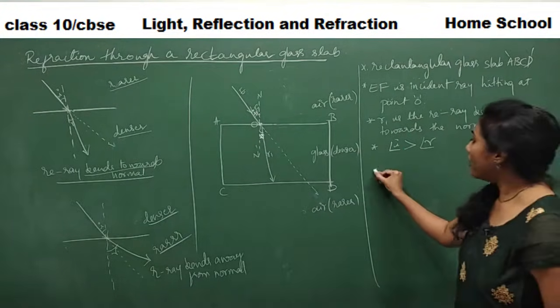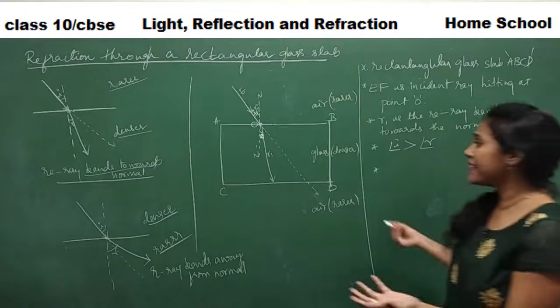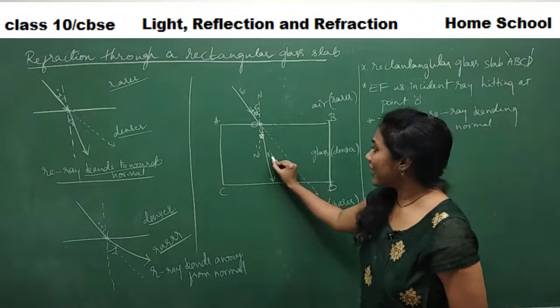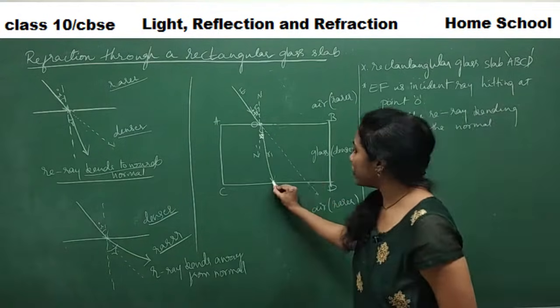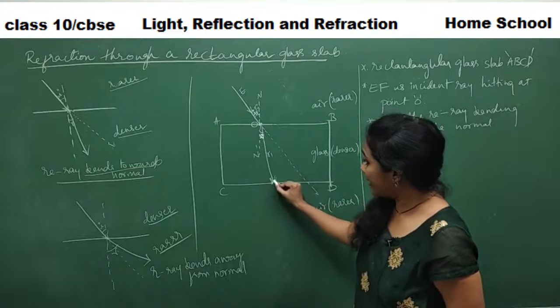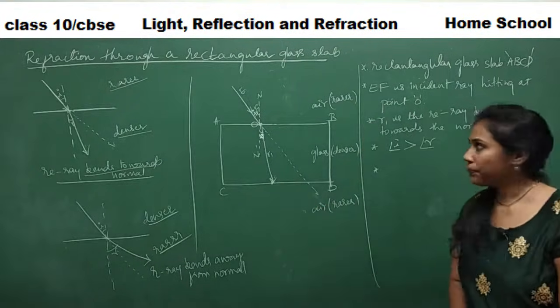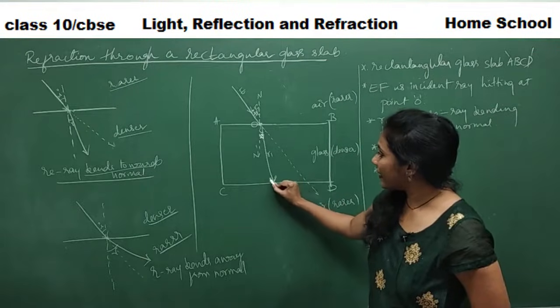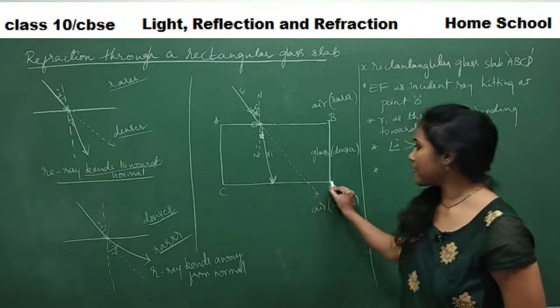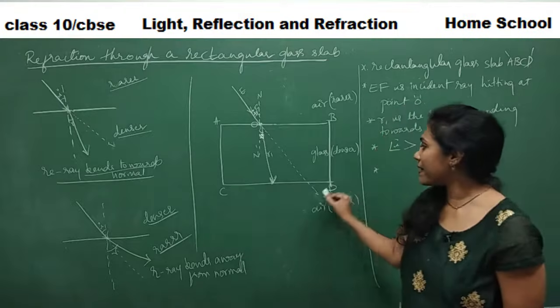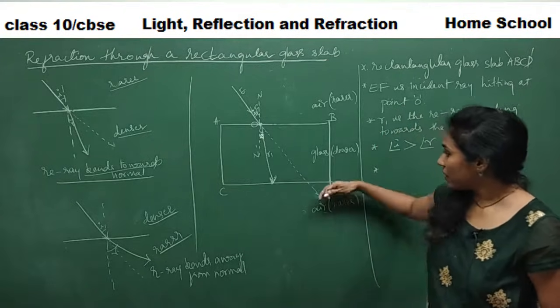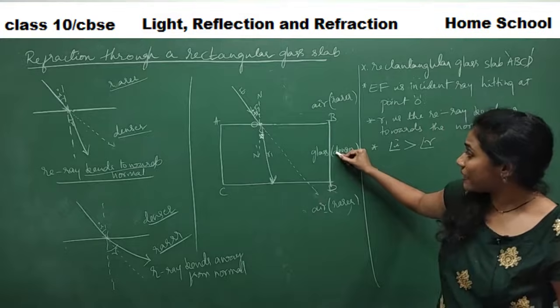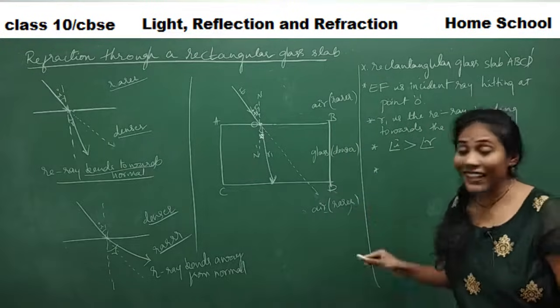Okay, now I consider this refracted ray. The moment it reaches here, its direction changes again, no? Yes or no? The moment this refracted ray reaches this surface, the CD surface, the medium changes. It is entering from a denser medium to a rarer medium.